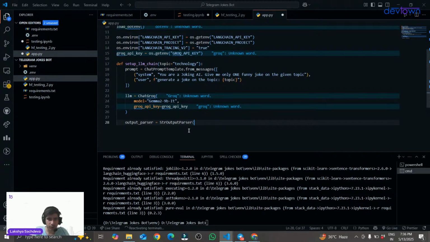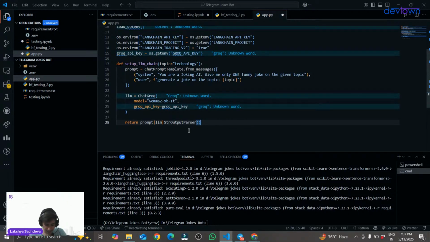Or instead I can do one more thing without defining my output parser. I can simply do return prompt, then LLM, then the string output parser, and define the chain right here. So this is my chain over here that I am returning.